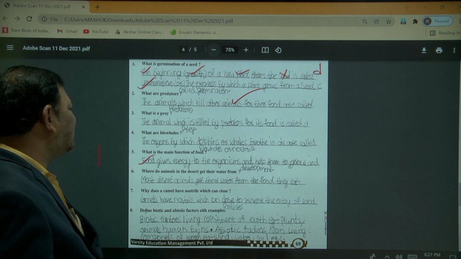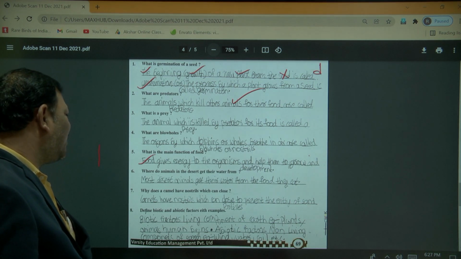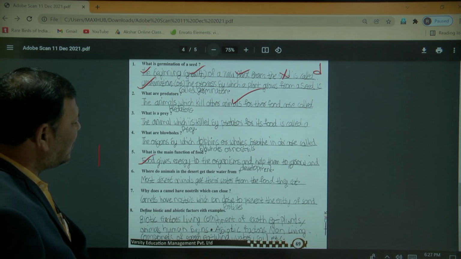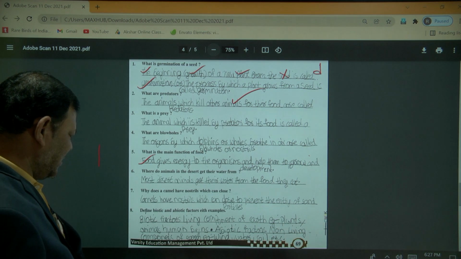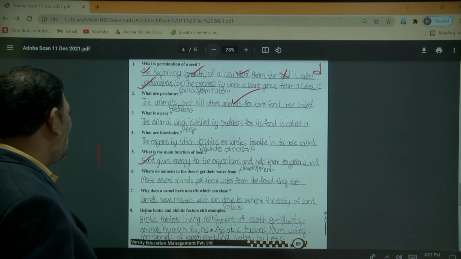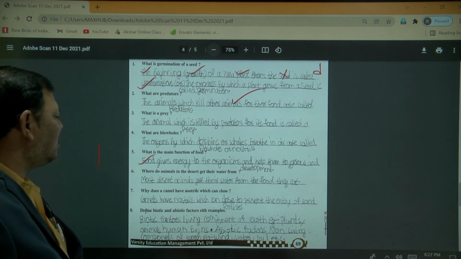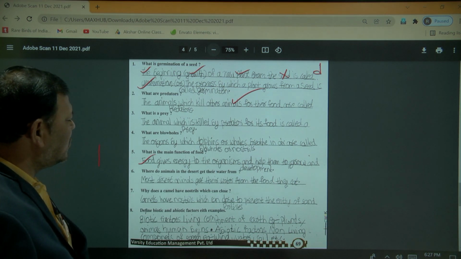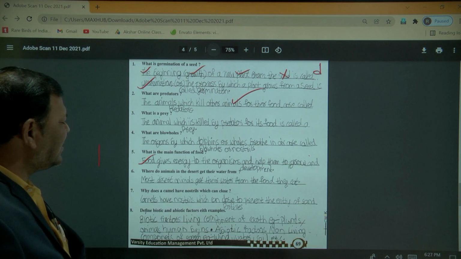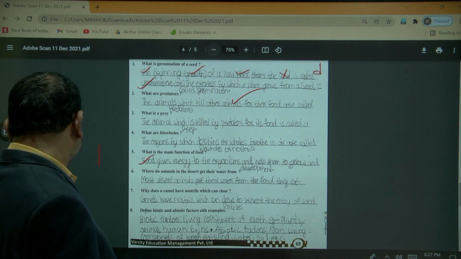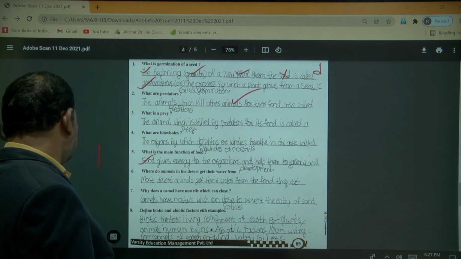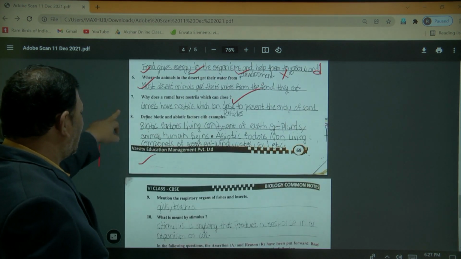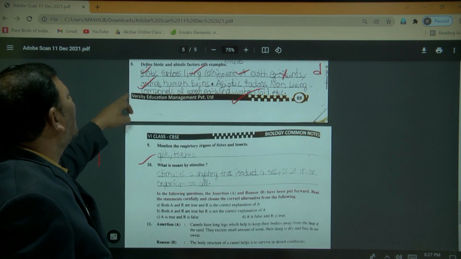Where do animals in the desert get their water from? Most of the desert animals get their water from the food they eat. Okay. Why does the camel have nostrils which can close? Camel has nostrils which can close to prevent the entry of sand particles. Next,